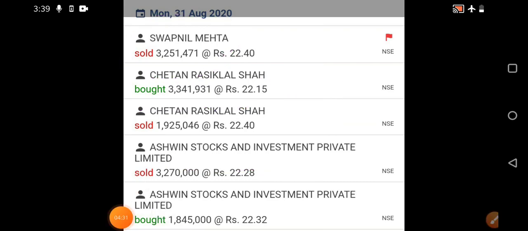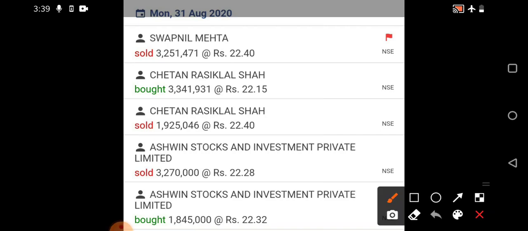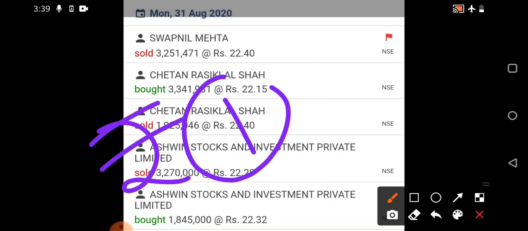So what are these organizations or individuals doing? They are buying at a low price, whether it may be a 1 rupee profit, because of the quantity they are selling, 33 lakh shares, even at a 2 rupees profit you will be getting a huge amount of profit with that much quantity. What they are basically doing is creating a panic situation for retailers who are new to the market. Many people who entered at high levels fear that the stock will start correcting.